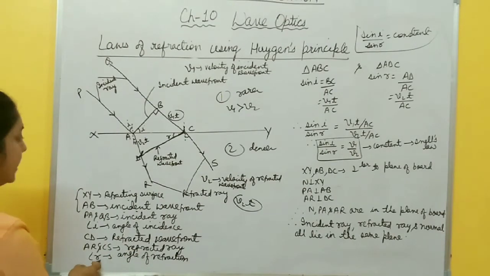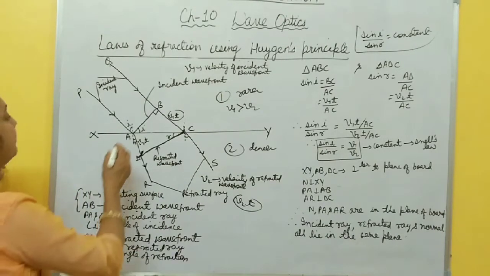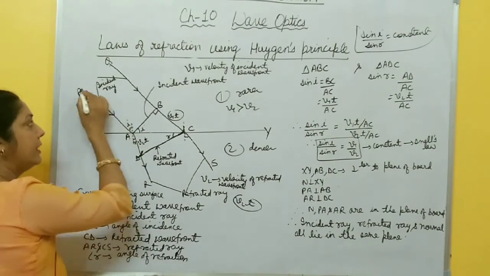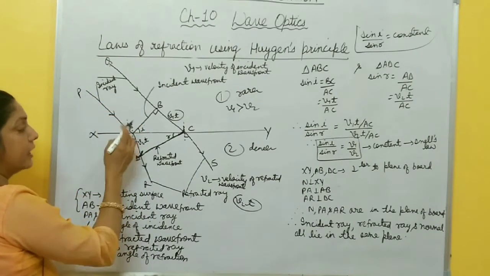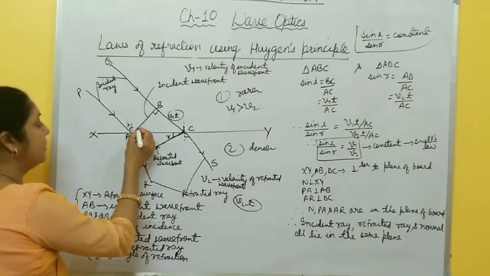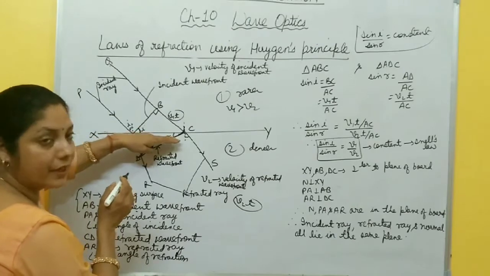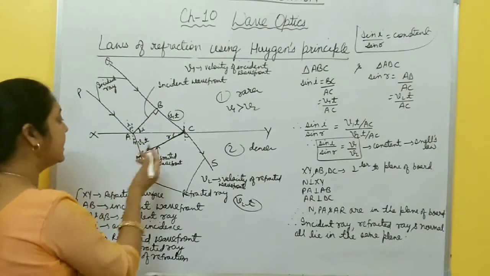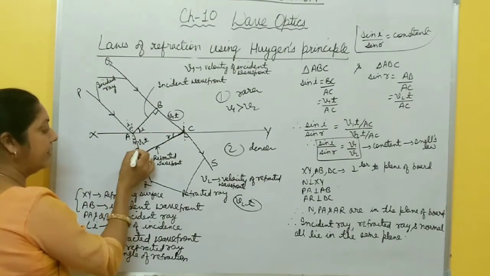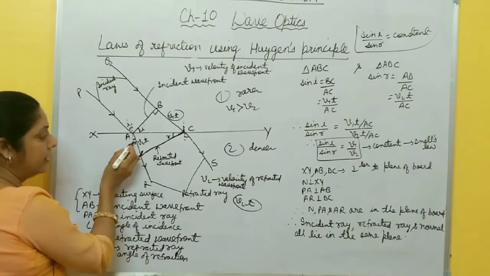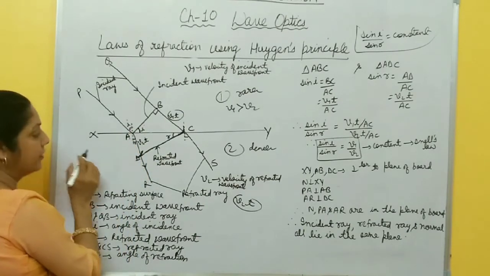Now, R is the angle of refraction. Suppose this one is normal, so the angle between normal and incident ray is the angle of incidence. Again, by applying mathematics, you get this angle R. The angle between incident wavefront and this refracting surface is I. In the same way, this one is the refracted ray, so this is the angle of refraction between normal and refracted ray, angle of refraction R.